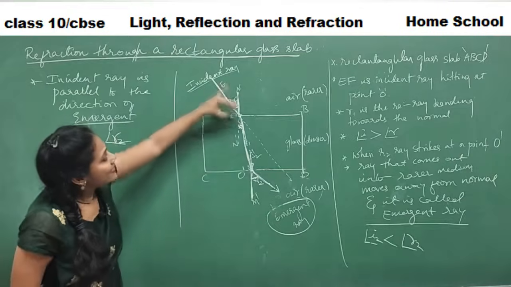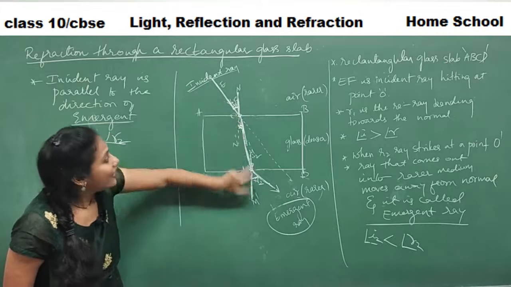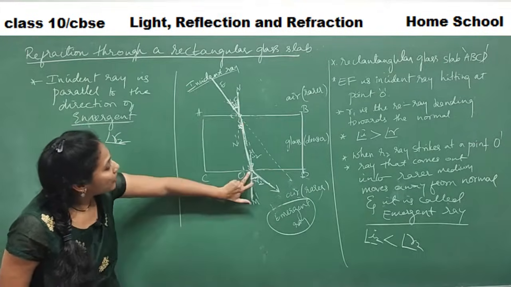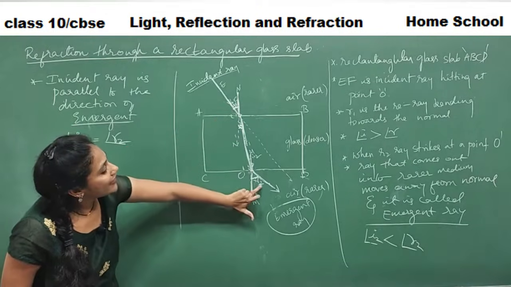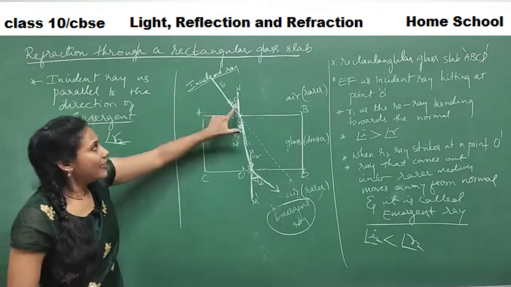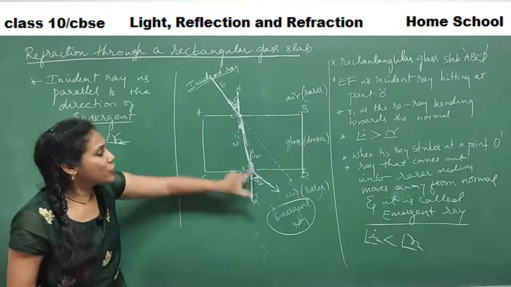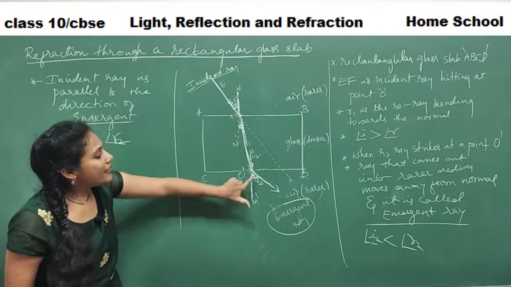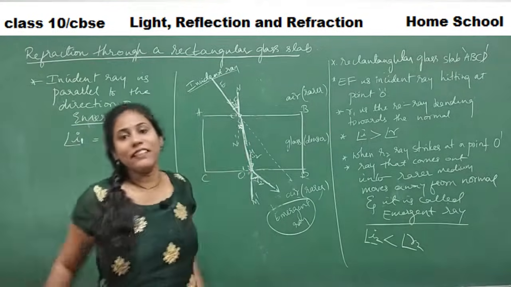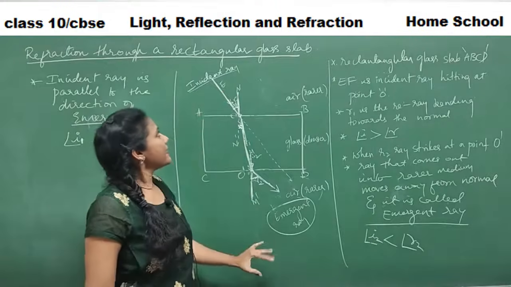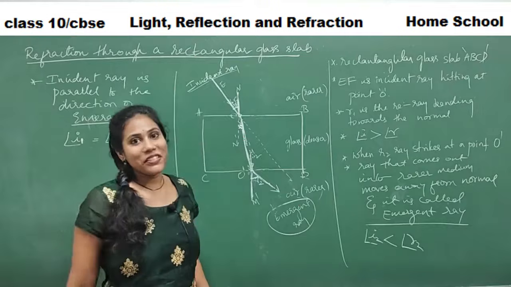Since they have the same amount of bending at both O and O dash, you got your angle I1 equal to angle R2. Mathematically, they are alternate exterior angles. That way also we can say these two angles are equal. These two angles being equal means the extent of bending in both cases is equal, right? That is the reason your incident ray is parallel to the direction of the emergent ray.